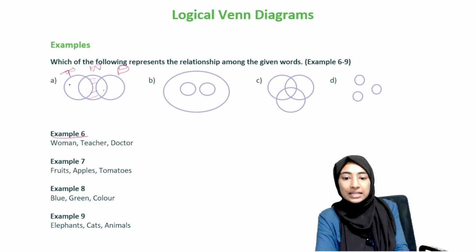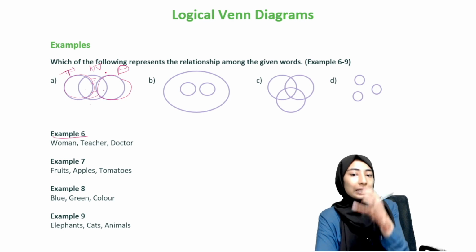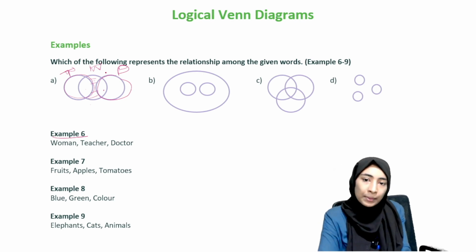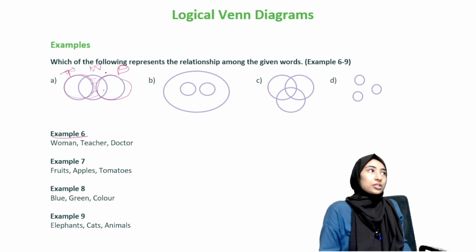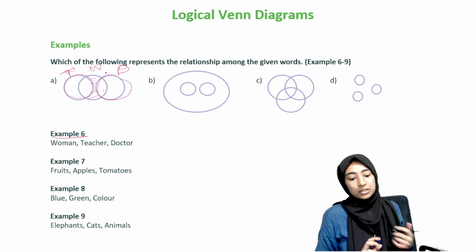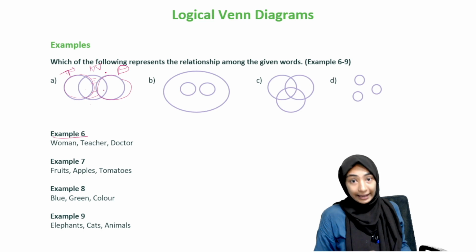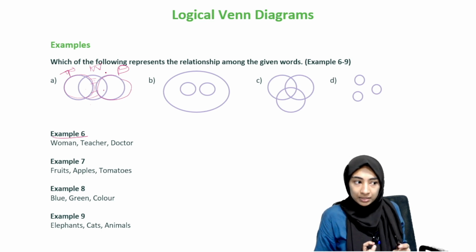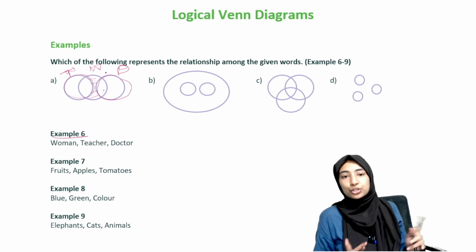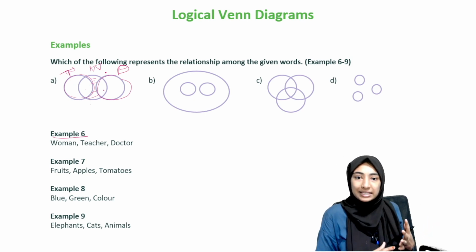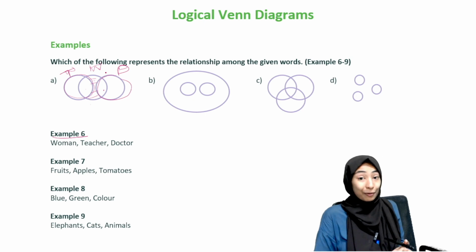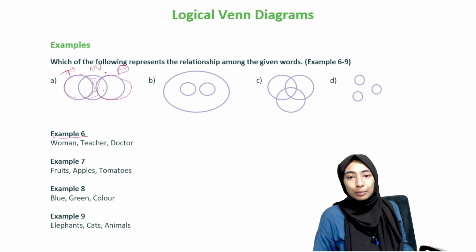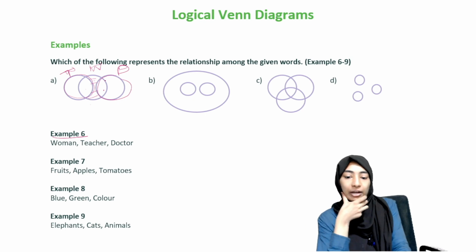But another thing we're saying is that teachers and doctors are mutually exclusive. A person that is a teacher cannot be a doctor. That, like we said at the beginning of this example session, is wrong. In fact, there are people who are both teachers and engineers. There was a story of this woman, I don't remember who, she cleared AIIMS, studied MBBS. I don't remember the order, but basically she's both an engineer and a doctor. Wow. So there are people who do that. So to be a teacher and doctor is also possible, right? So this is not the answer.